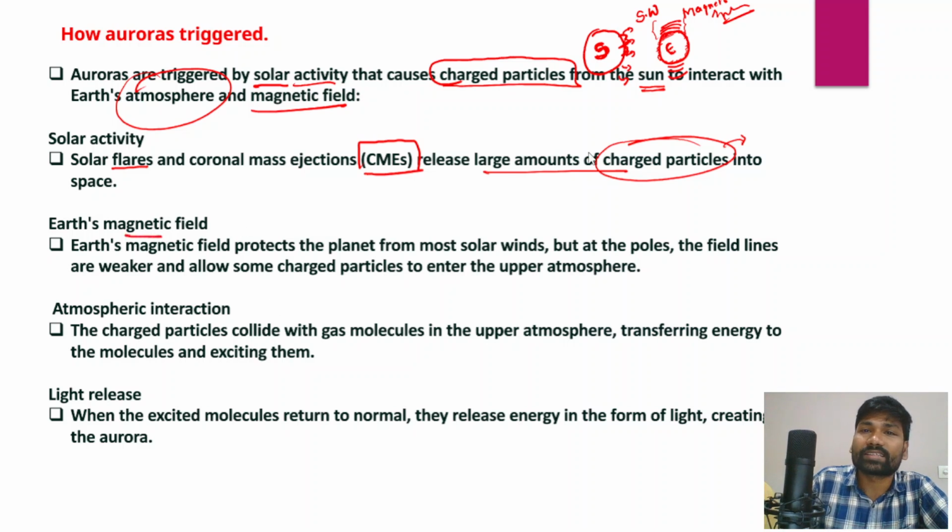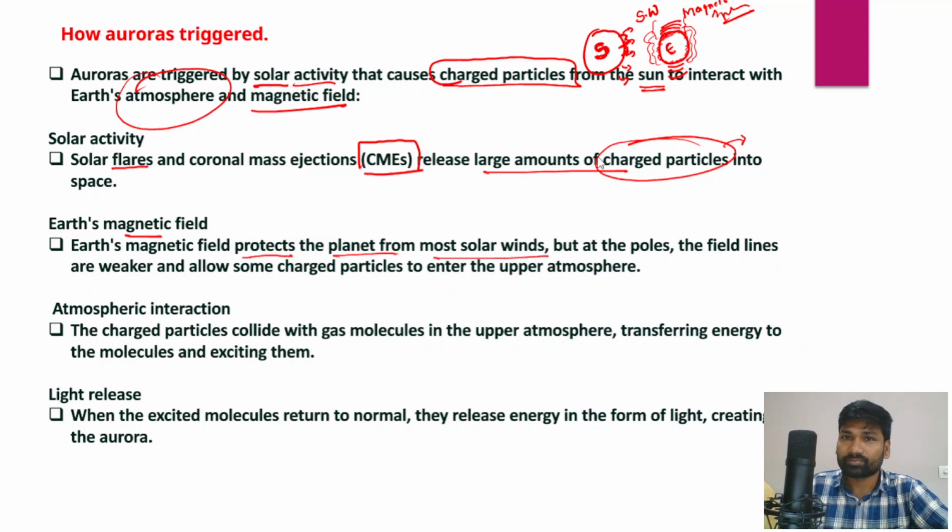And the Earth has a magnetic field. Earth's magnetic field protects the planet from most of these solar winds, right? If solar winds reached Earth, that would damage Earth's atmosphere. So therefore the magnetosphere of the Earth protects Earth from the solar winds.